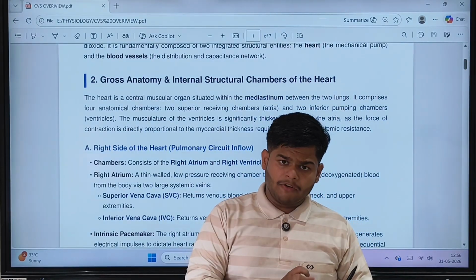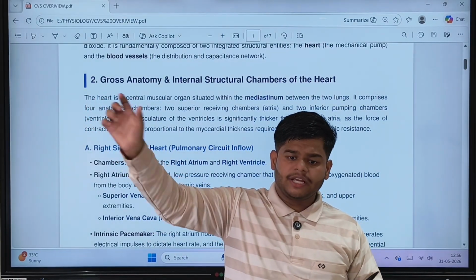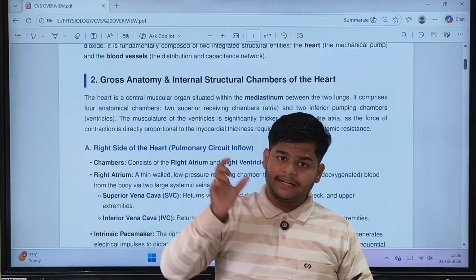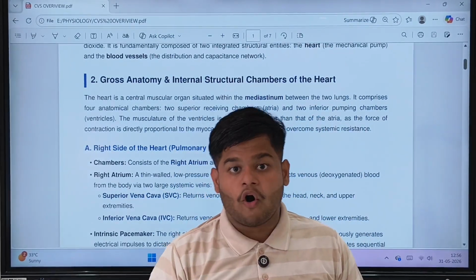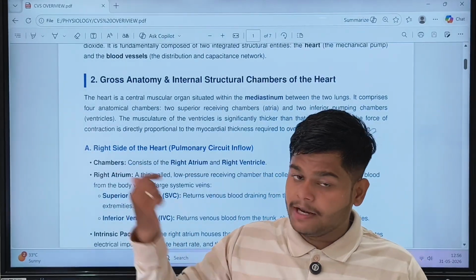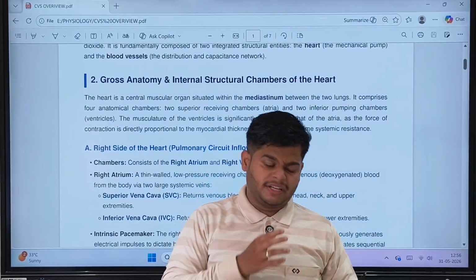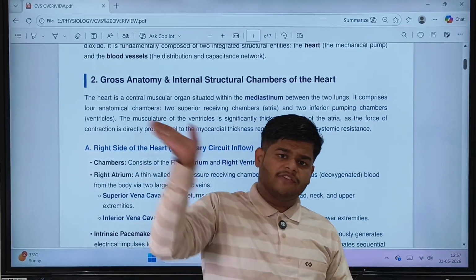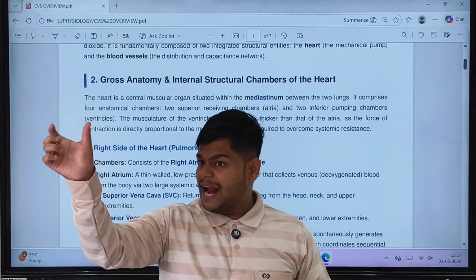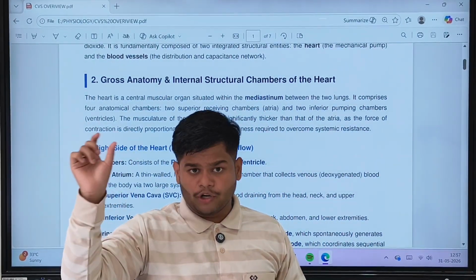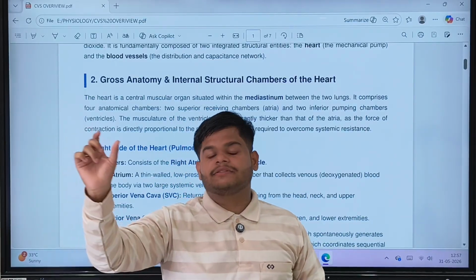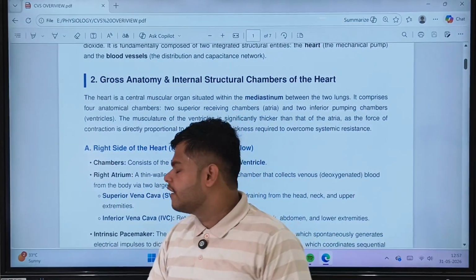So 20 minus 10, that 10 mm of Hg is the systemic resistance offered by the blood vessels. With that 10 mm of Hg pressure, the blood will flow into the blood vessels. So the pressure present in the systemic artery or systemic aorta is called systemic resistance, right?